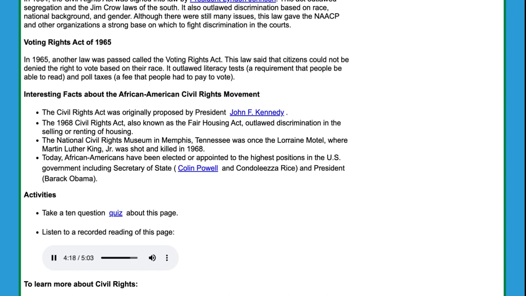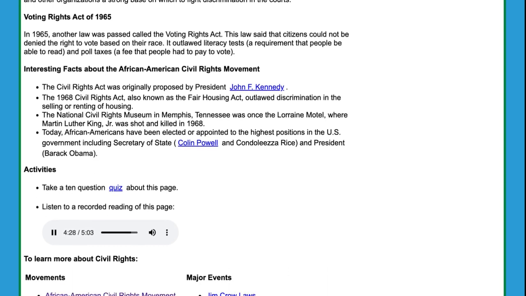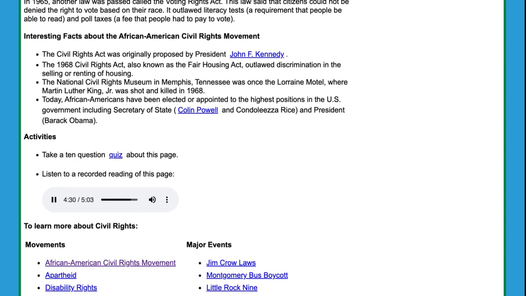Interesting facts about the African American Civil Rights Movement. The Civil Rights Act was originally proposed by President John F. Kennedy. The 1968 Civil Rights Act, also known as the Fair Housing Act, outlawed discrimination in the selling or renting of housing. The National Civil Rights Museum in Memphis, Tennessee, was once the Lorraine Motel, where Martin Luther King Jr. was shot and killed in 1968.